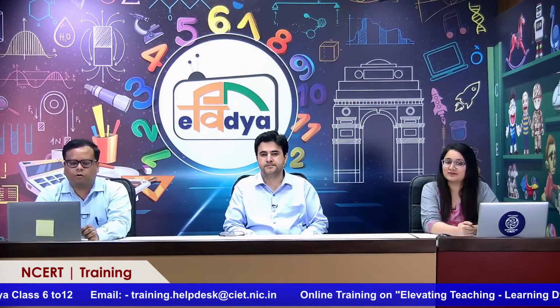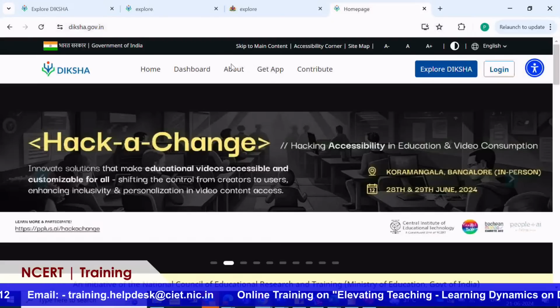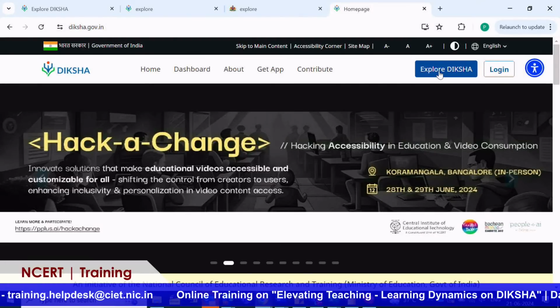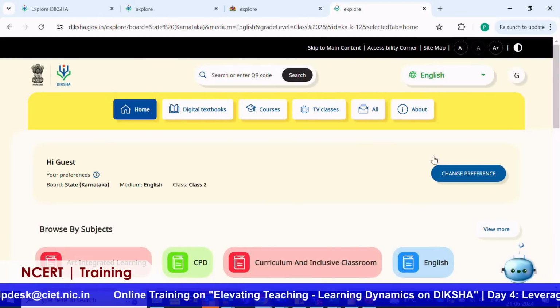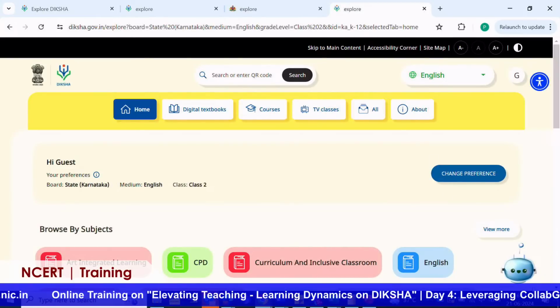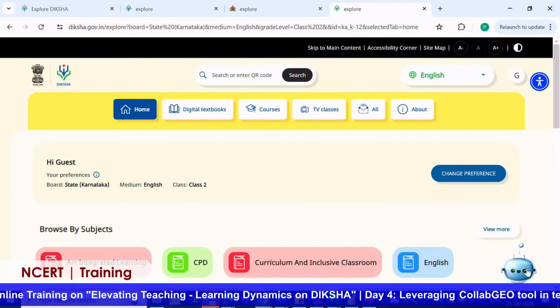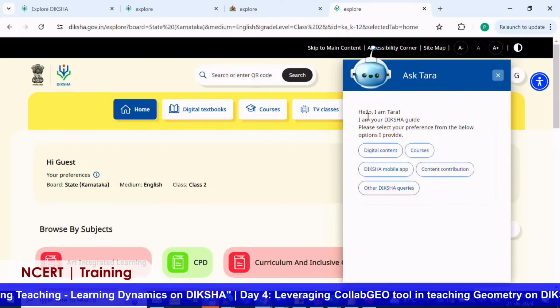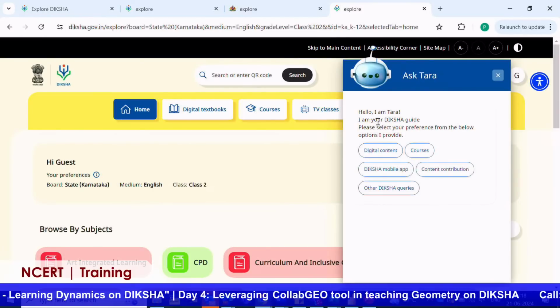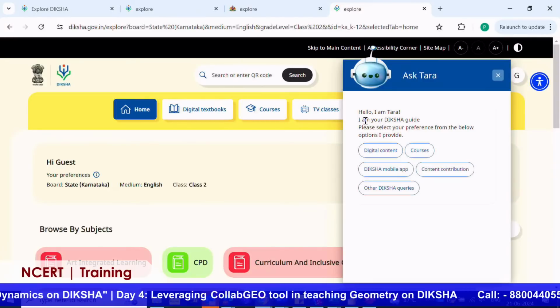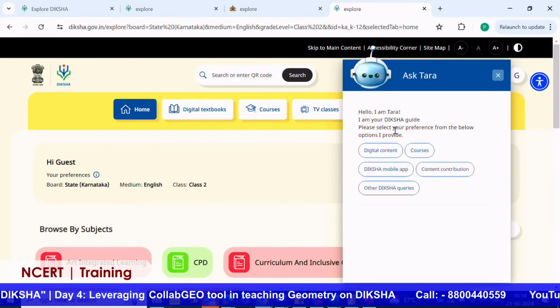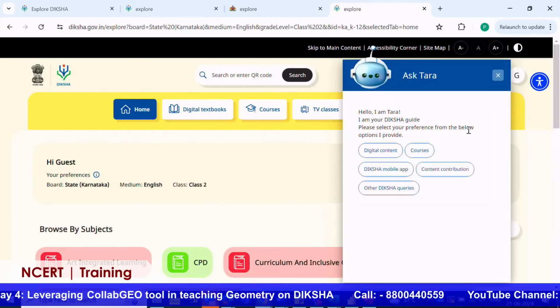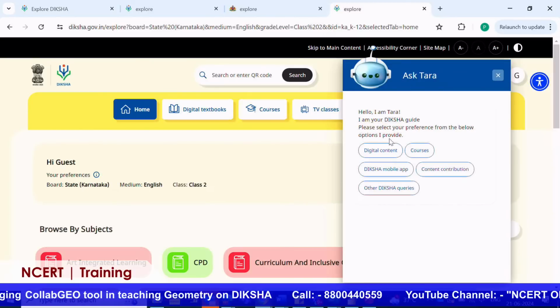So, if we go to diksha.gov.in and click on explore Diksha, we can see a bot here in the Diksha portal, and if we click, it says, hello, I am Tara. Tara is our Diksha guide, and Tara is asking for preferences from the options it is providing.